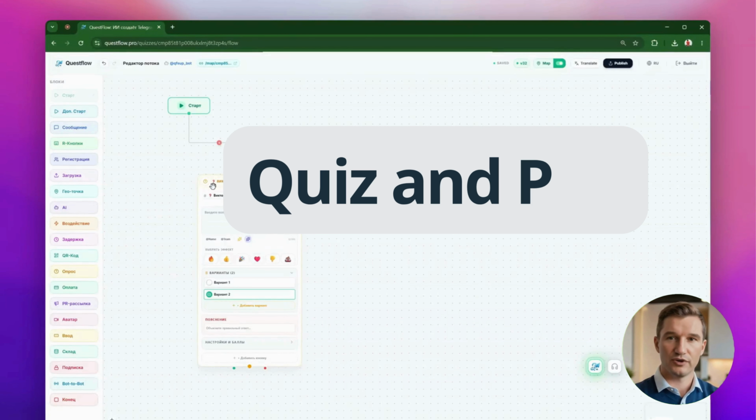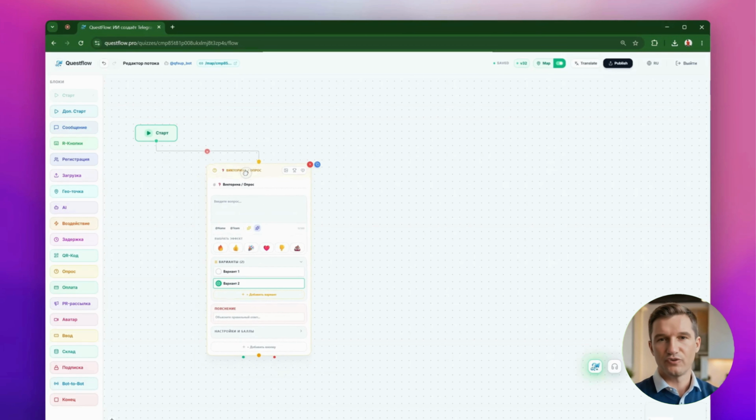Today we are going to take a detailed look at an incredibly cool block in the Questflow platform, quiz and poll. At first glance, it might seem like a duplicate of the familiar Telegram polls, but we've turbocharged it by adding a huge amount of interactivity and gamification. Let's see how it's set up.